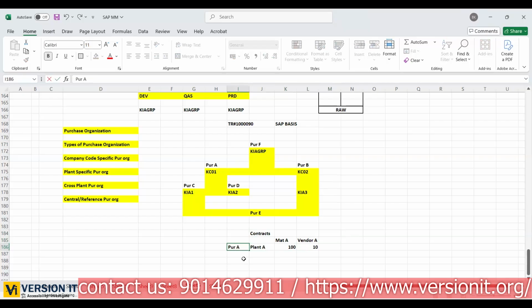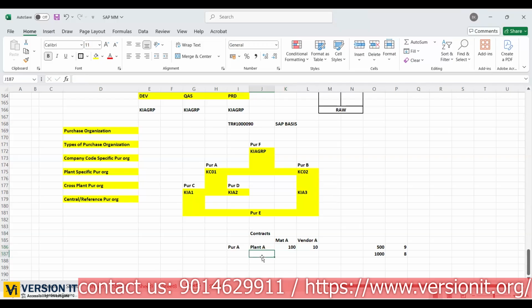Now purchase organization A will start negotiating with vendor A: why can't you sell for $9? Now vendor A will say that you are purchasing only 100 quantity, how can I sell for $9? If you purchase a minimum of 500 quantity, then I'll sell the material for $9. If you purchase a minimum of 1000 quantity, then I can sell the material for $8. You are purchasing only 100 quantity, right? So it is bulk quantity. If you go to a normal supermarket or anywhere, there will be a buy one get one offer if you purchase more quantity, or buy two get 10% discount. See, something will be there, right? It depends on the vendors.